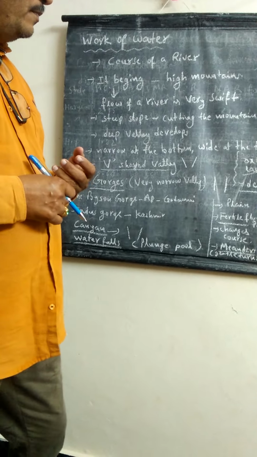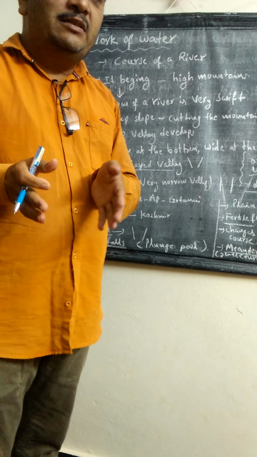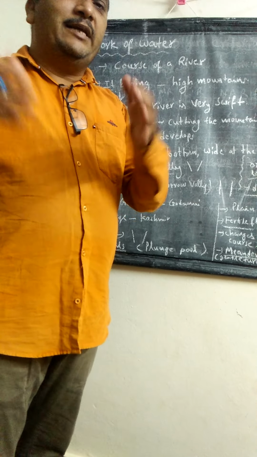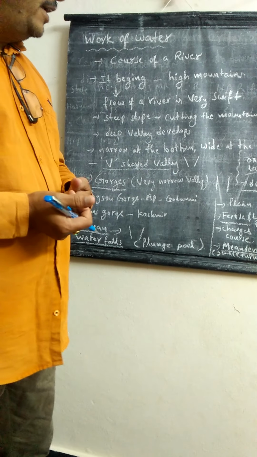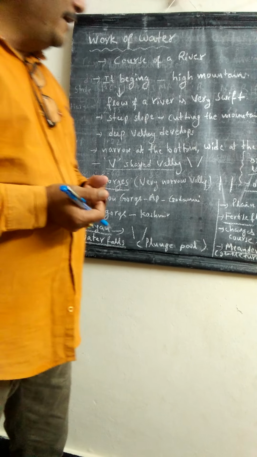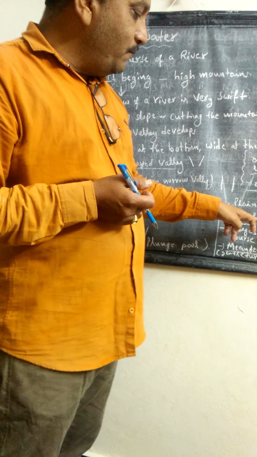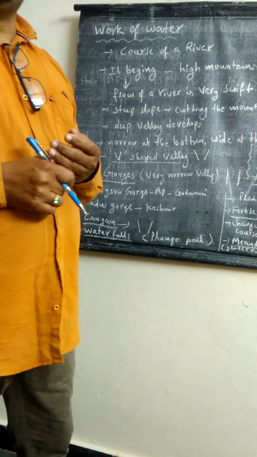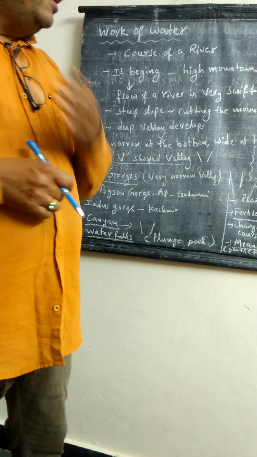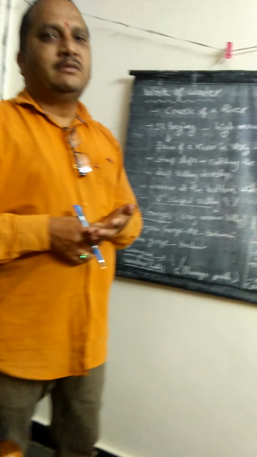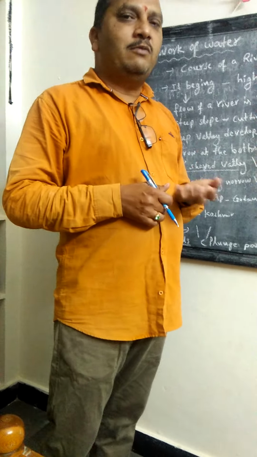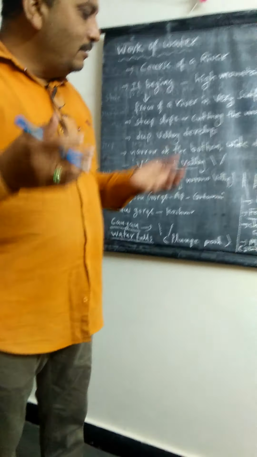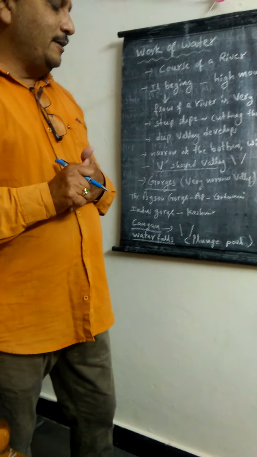By depositing at the bank and bed of the river, it forms fertile floodplains. When the flood comes, it carries a lot of material, and when the flood slows down, it deposits at its banks layer after layer.